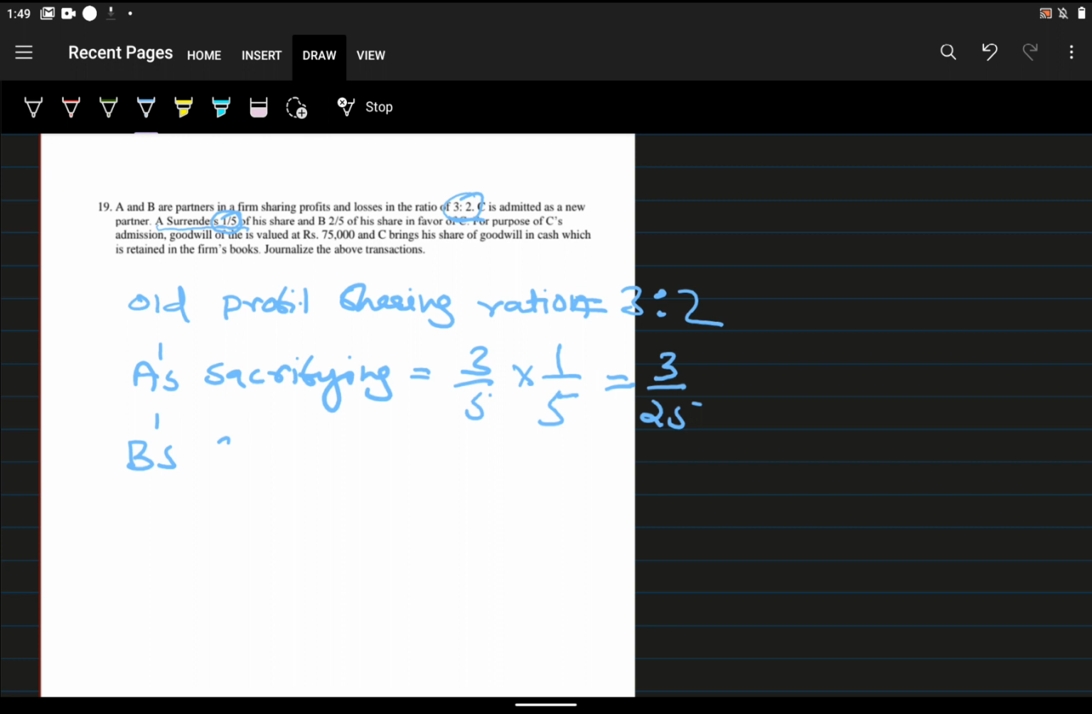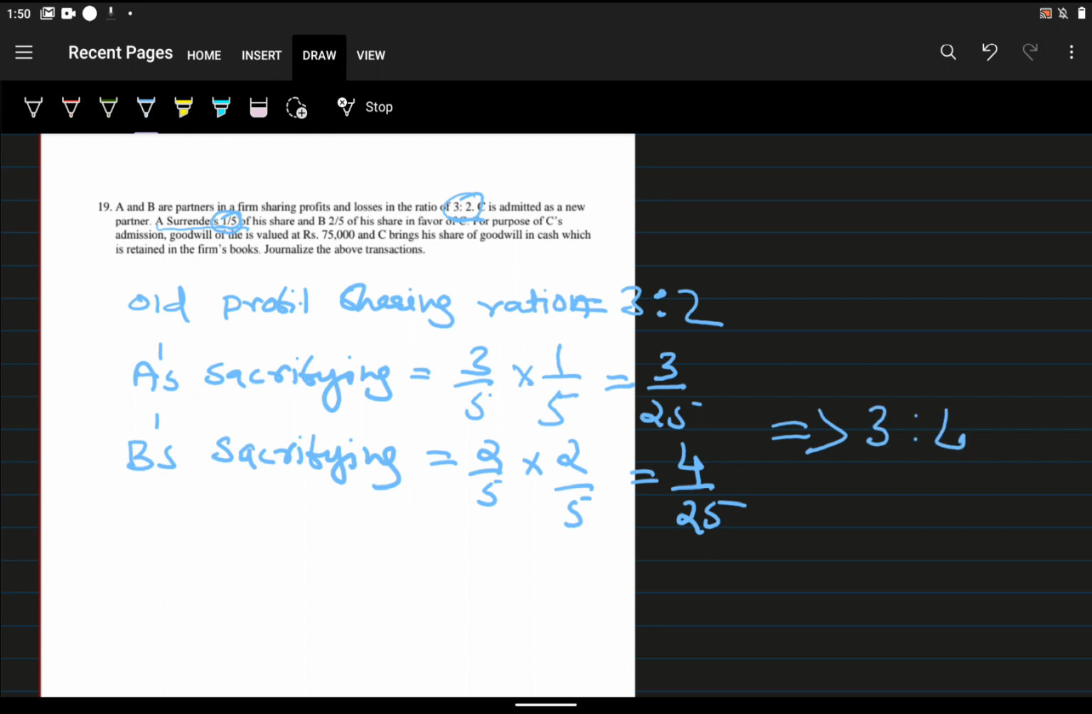Similarly, we want to find B's sacrifice. Sacrifice of B is equal to 2/5 into 1/5, that is 2/25. Wait, B surrenders 2/5 into 2/5, that is 4/25. So their sacrificing ratio is 3:4, 3 from here and 4 from here.